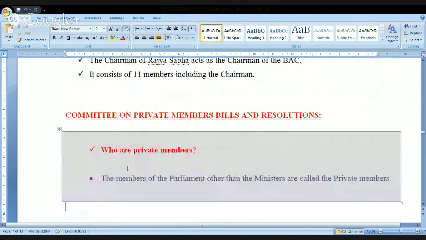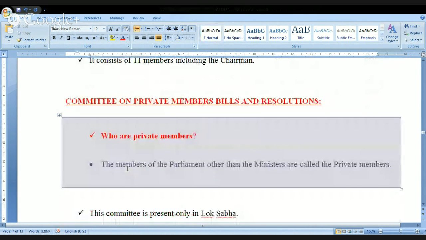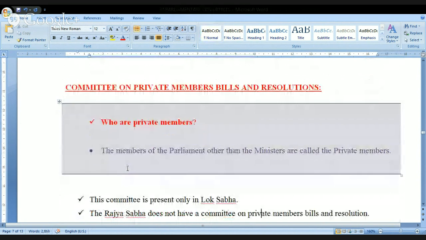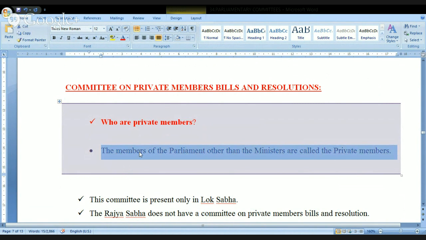Next one. Committee on Private Members' Bills and Resolutions. On day 1 itself, I was speaking to you regarding private members and public members. Hope you remember all this. But for your information, I have just given here who are private members. Private members are the members of the Parliament other than the ministers. Ministers are called public members, and the remaining members are called private members.